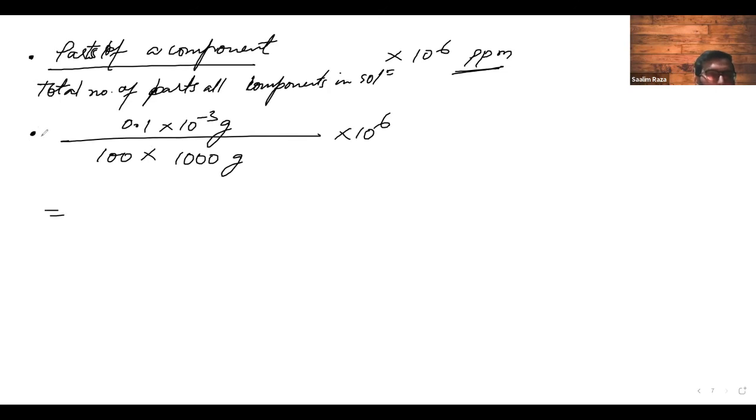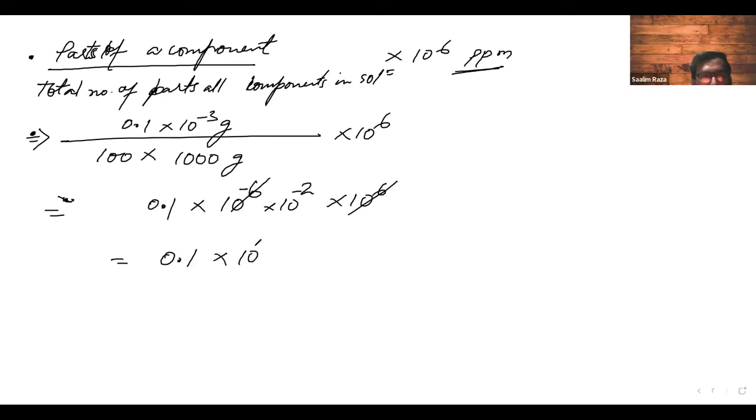Now this will be equal to 0.1 into 10 to the power minus 6, and for this into 10 to the power minus 2. Sorry, that would join each other and become power minus 2. We can cancel out these two, correct? And we will write it as 0.1 into 10 to the power minus 2. This will be equal to 0.001